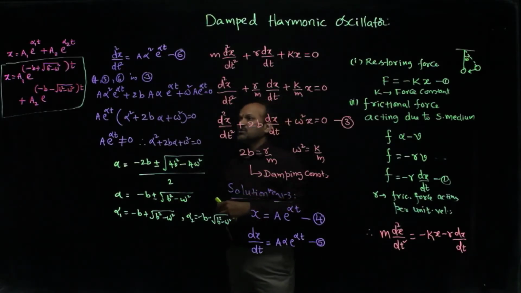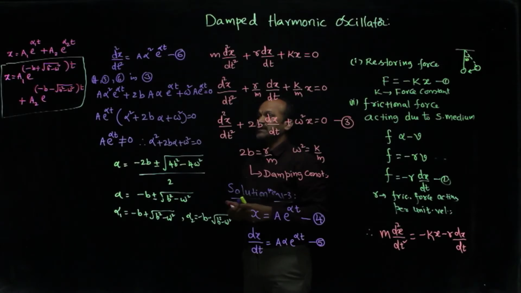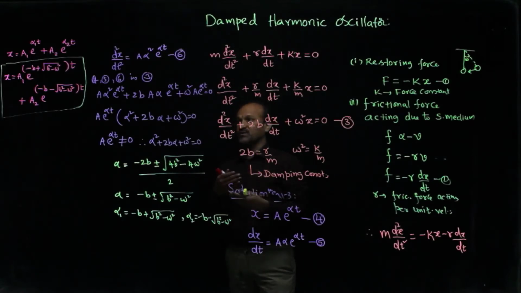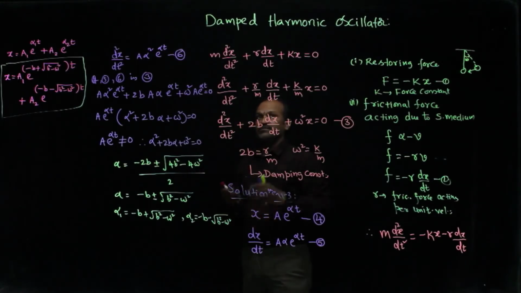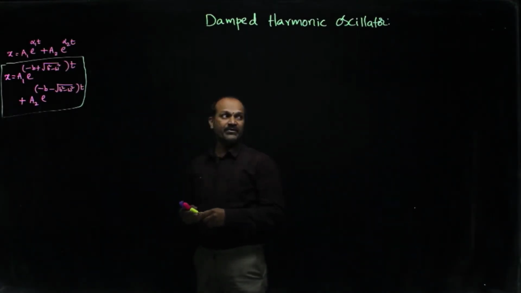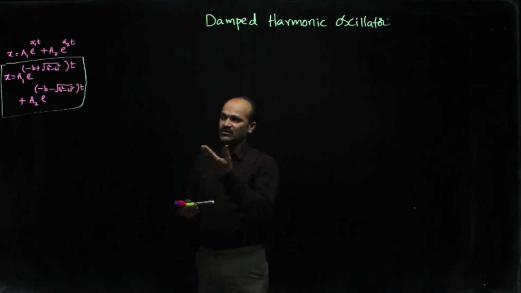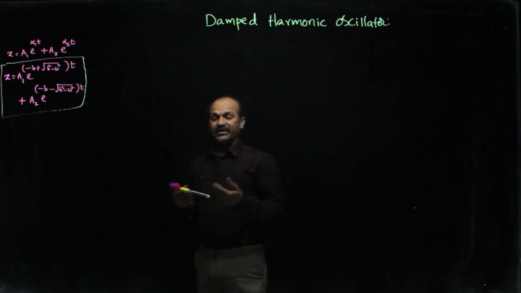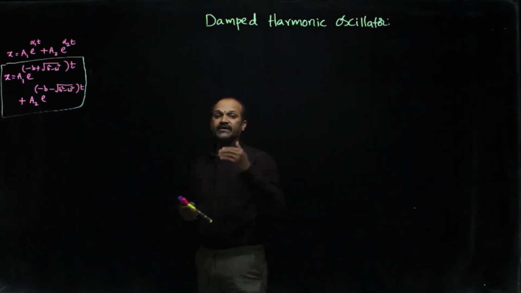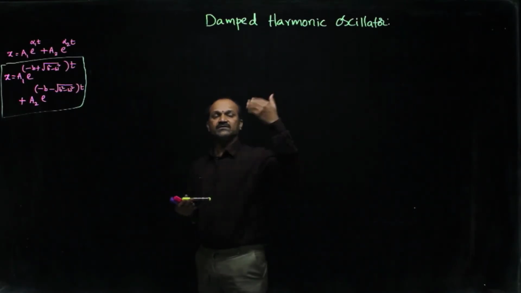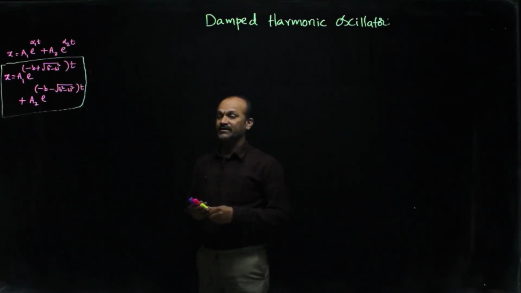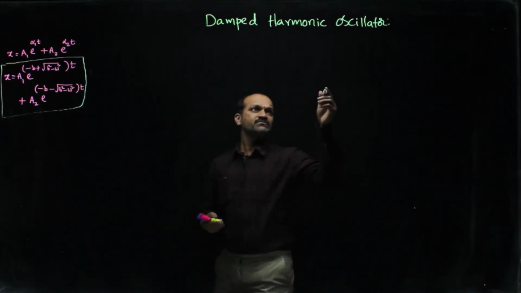Clear? So that solution has a1, a2 and, importantly, root of b square minus omega square. Based on those b square and omega square values, these damped harmonic oscillations will be further divided. Okay. Now we'll see those things. So this is the solution obtained, x is equal to a1 e power minus b. So based on these b square and omega square values, by comparing those values we can divide these damped harmonic oscillators again into 3 categories. So let us see first, case 1.